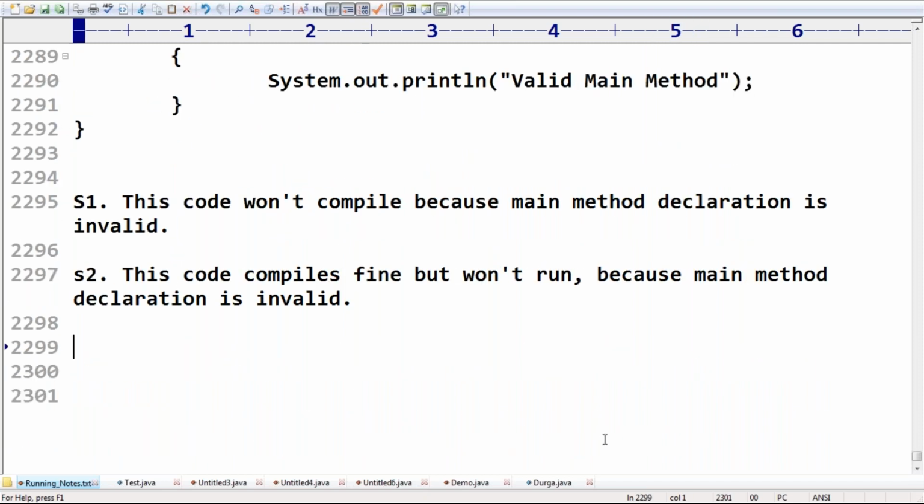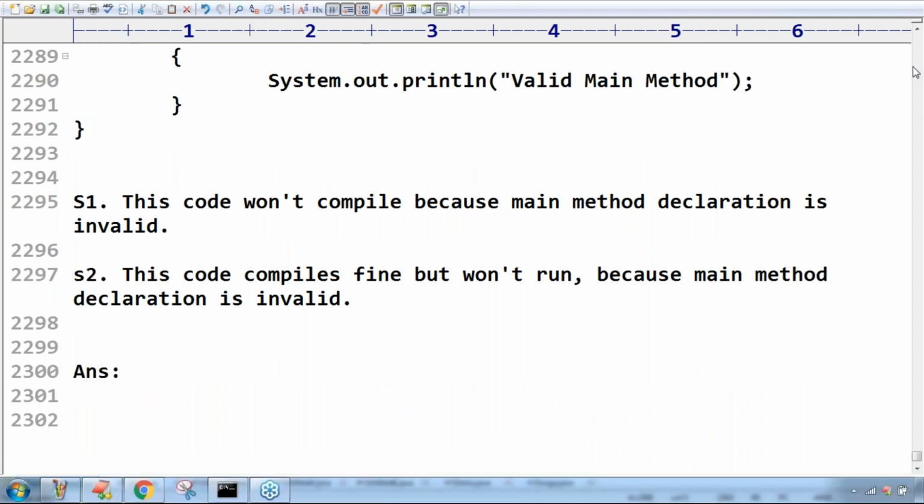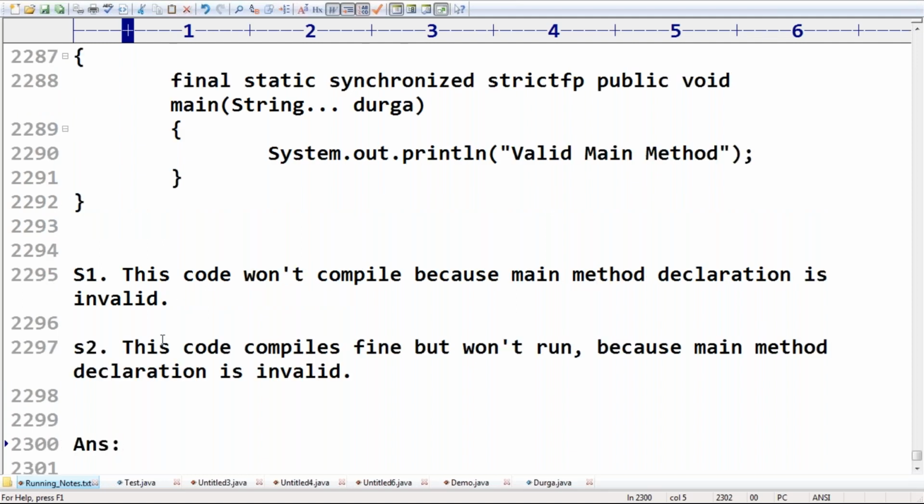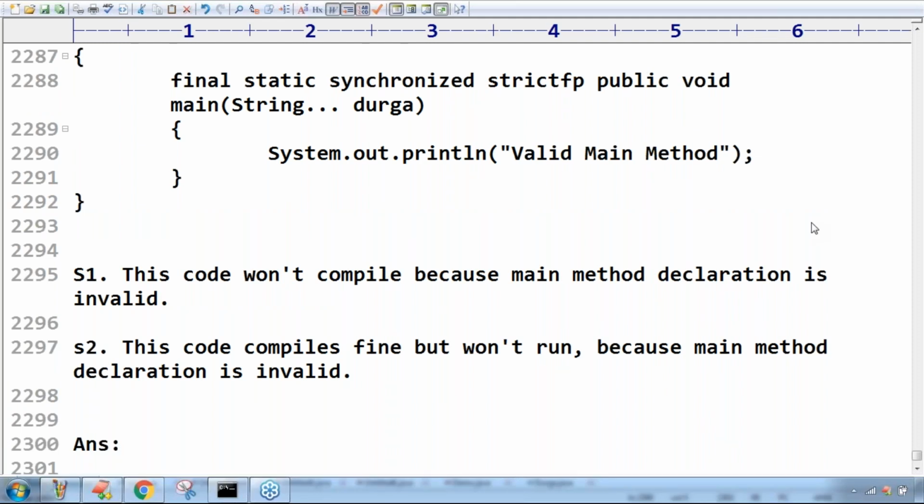So can you please tell which one is the correct answer? Which one is the correct answer? Please confirm. Respond. This code won't compile because main method declaration is invalid, or this code compiles fine but won't run because main method declaration is invalid.